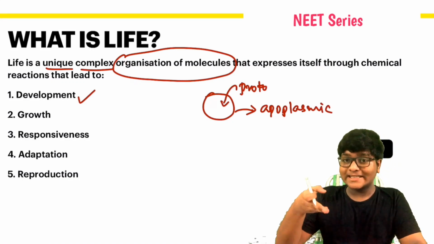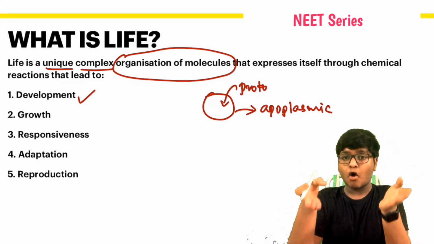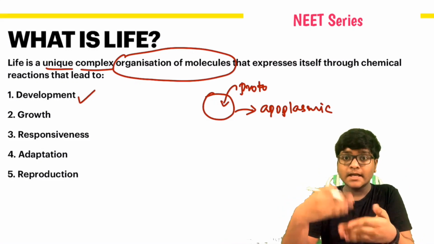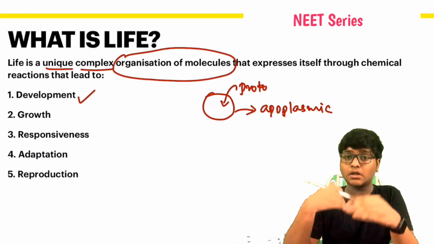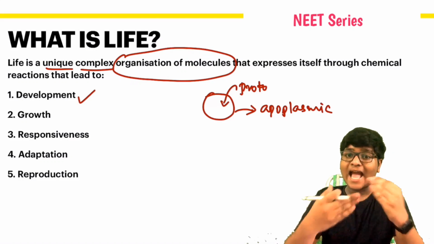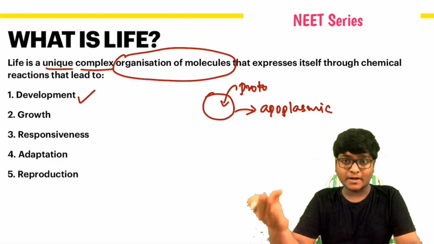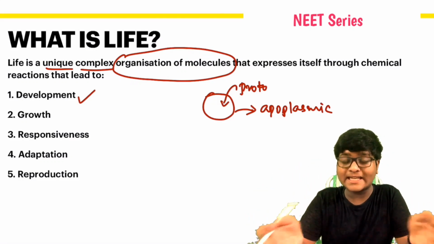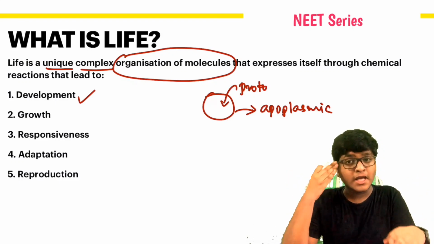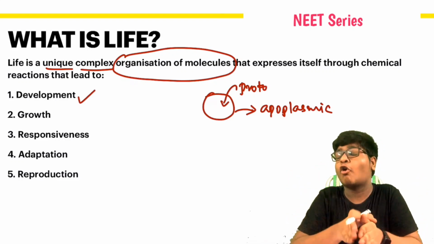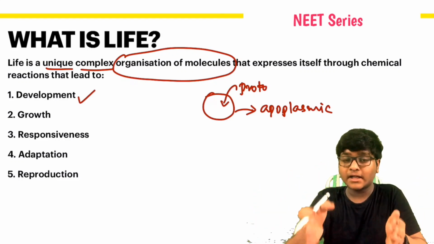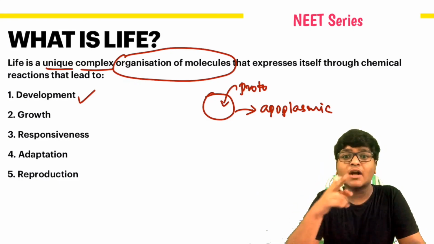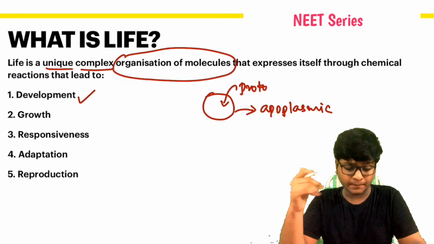Due to the synthesis of these substances, it is able to increase the size and mass of an organism. This is nothing but growth. It's a biological definition. If you go deeper, there are a lot of definitions of growth, but remember that growth is not a defining feature at all.